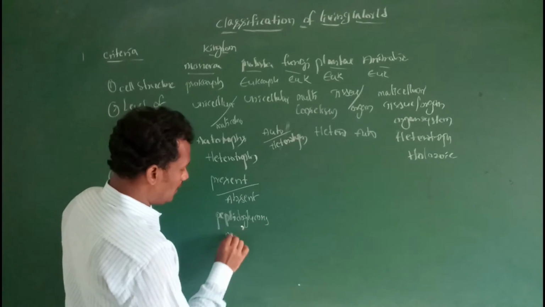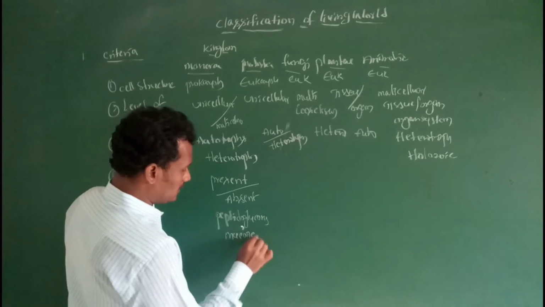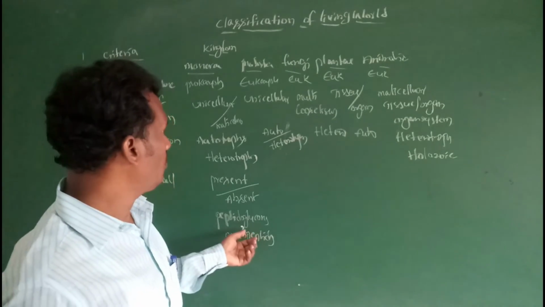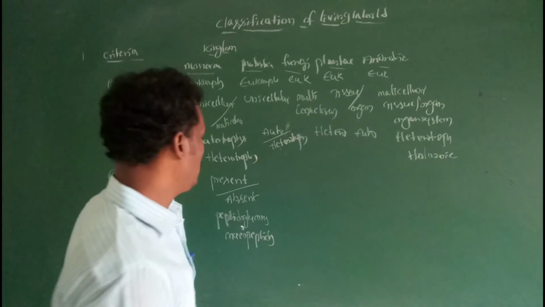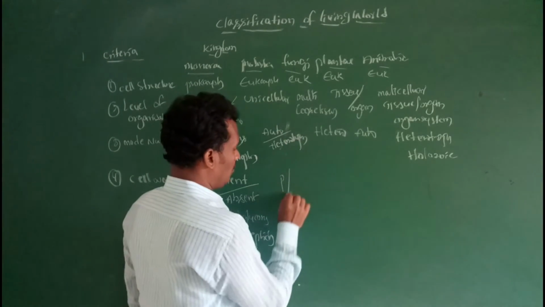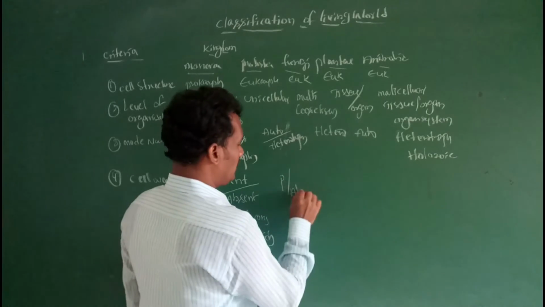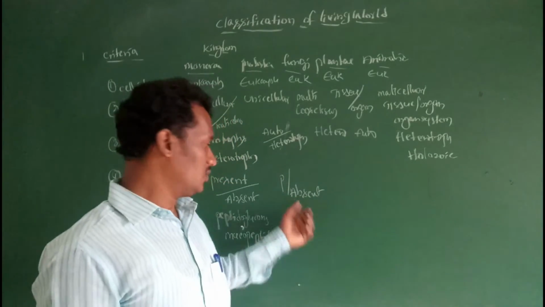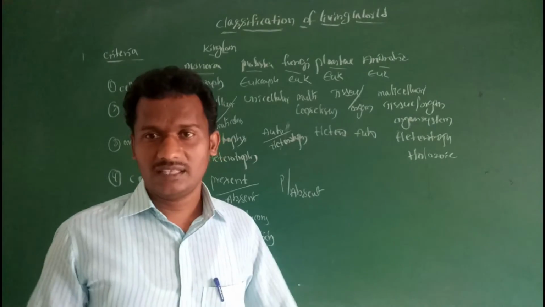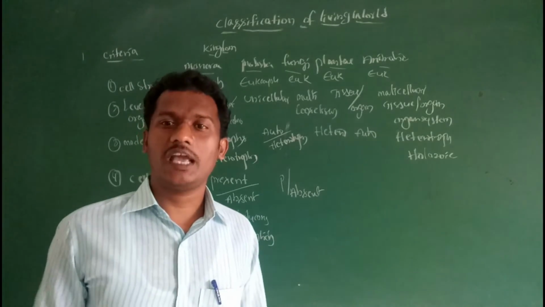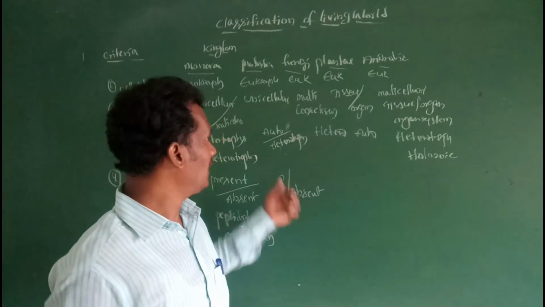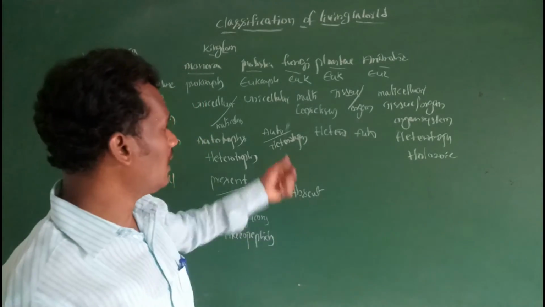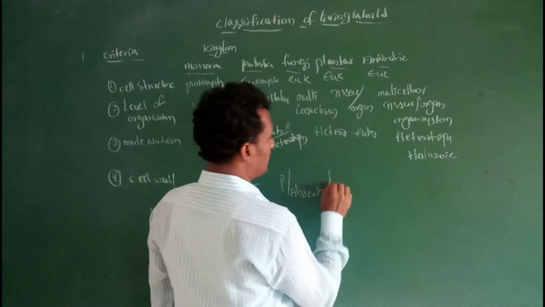Peptidoglycans are mucopeptides. Then in Protista, cell wall present or absent. This cell wall is composed of cellulose material, different types of cellulose. Then in fungi, cell wall present.